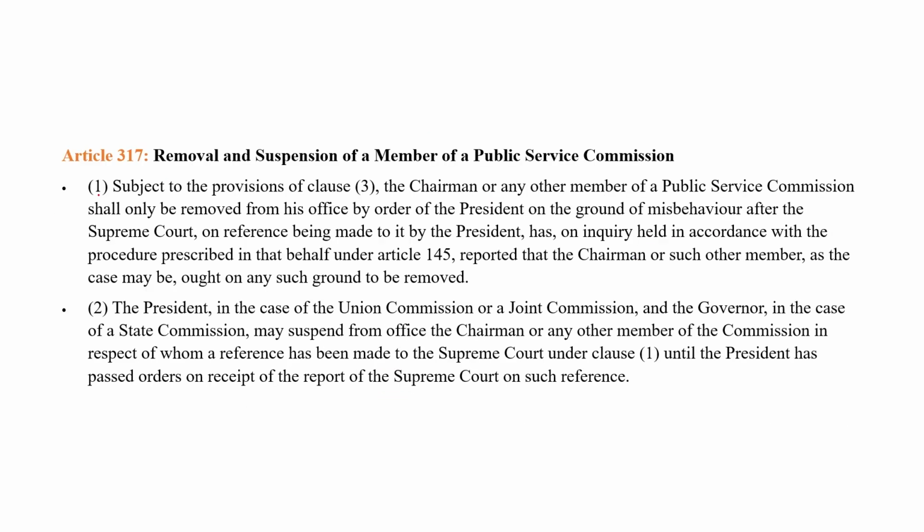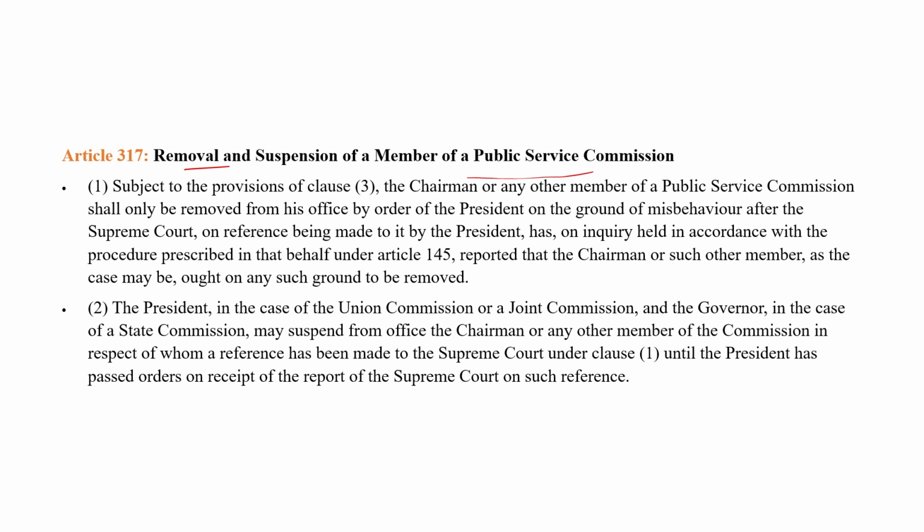Next, Article 317 explains the removal and suspension of members of the Public Service Commission. If there is a Joint Public Service Commission or Union Public Service Commission, on the ground of misbehavior, the member can be removed by the President of India, and he can challenge his removal in the Supreme Court of India.